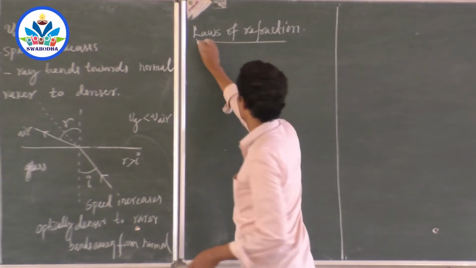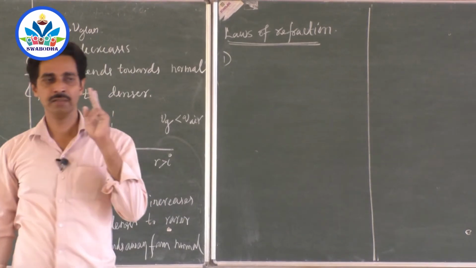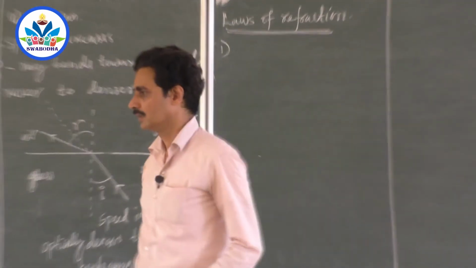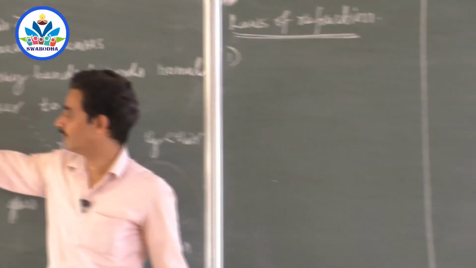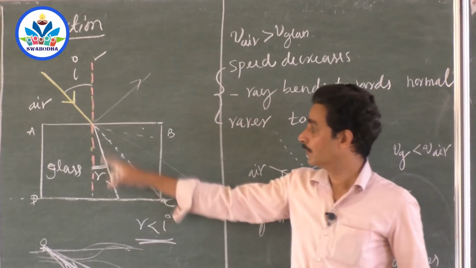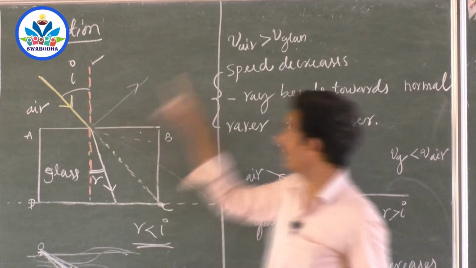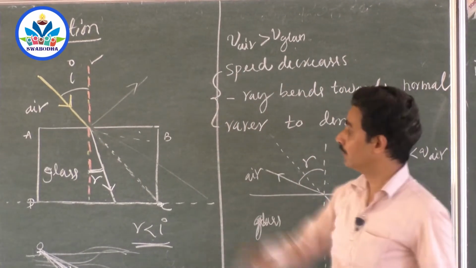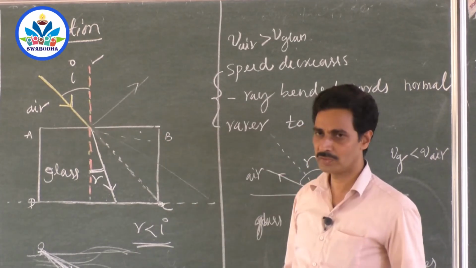What are the laws of refraction? First law, same as the second law in reflection. What does the second law say? The incident ray, the reflected ray and the normal all lie in the same plane. Because you can't expect the incident ray coming like this, reflected ray going like this. Not possible. It should be on the board because normal is on the board, incident ray is on the board, all of them should be on the board.